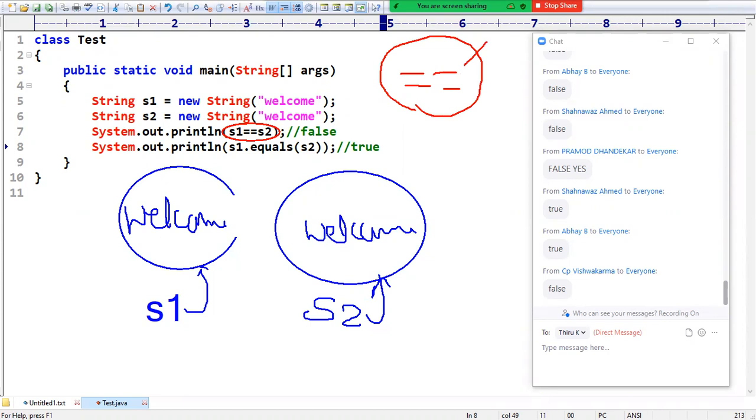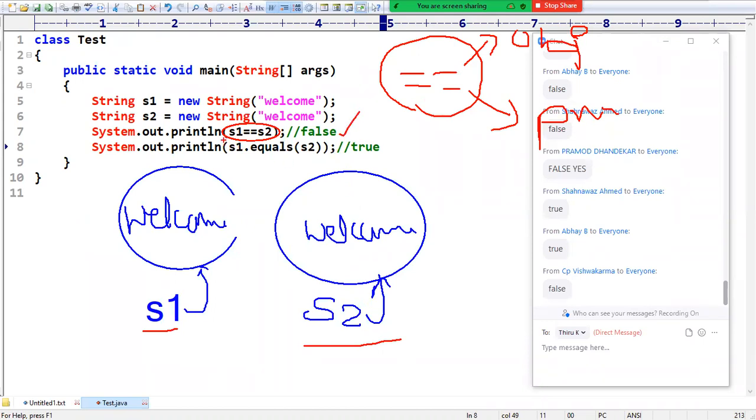If you are applying it on primitives, for example 10 double equal to 20 or 10 double equal to 10, double equal to works for content comparison, what is the value in that variable. But when it comes to objects, it always identifies whether the address is the same or different. s1 is separate and s2 is separate, that's why we are going to get false.